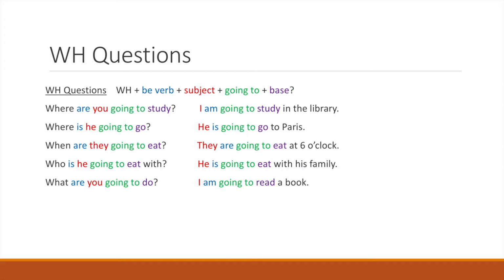To ask WH questions about something in the future using be going to, the structure is as follows. First, start with a WH question word: who, what, when, where, why, or how, followed by the be verb, then the subject, and going to, then the base verb. Here are some examples.